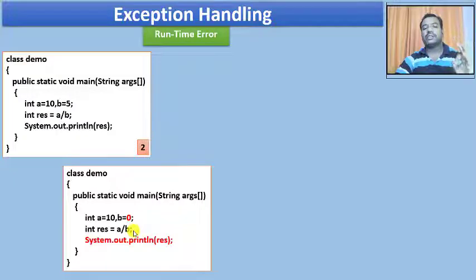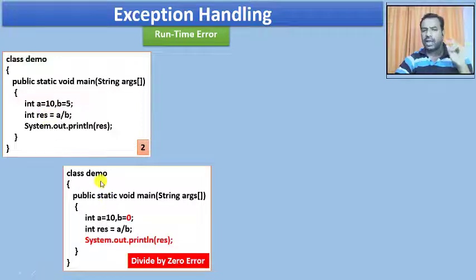The execution of the program is going to terminate, and the next statement will not be executed because the execution control is completely terminated as soon as you get a runtime error or an exception. Hence, you end with a divide by 0 error as a runtime error. This is one example where you get an exception when you try to divide by 0.